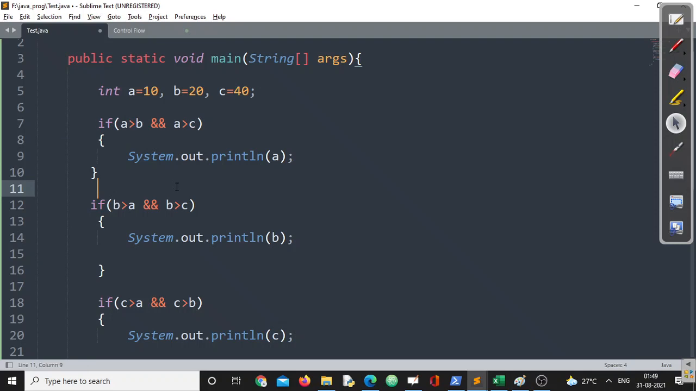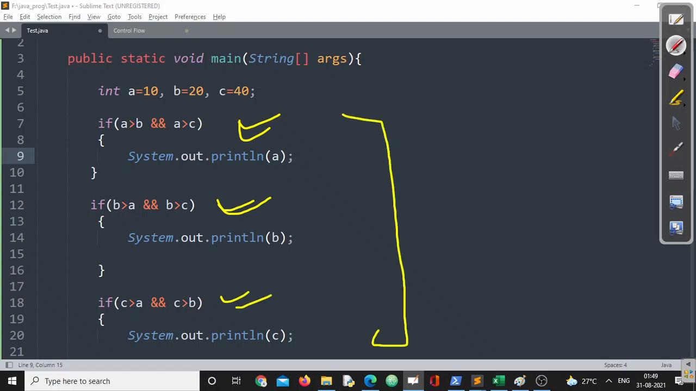The first one will be executed first. If this is true, this statement will be displayed. Even if this condition is true or false, the next one has to be evaluated. Even if both of them are true or false, this one will be evaluated. This is not an efficient program. This is not efficient programming, right?